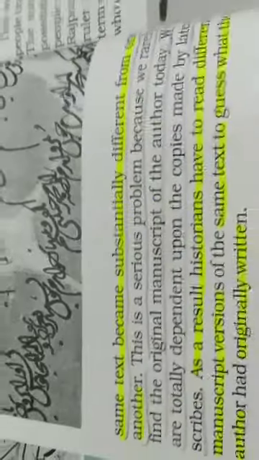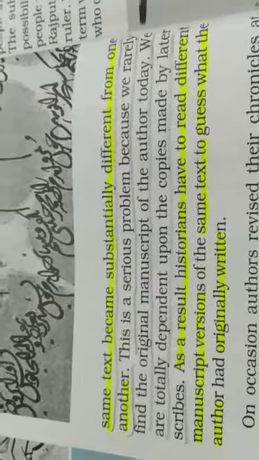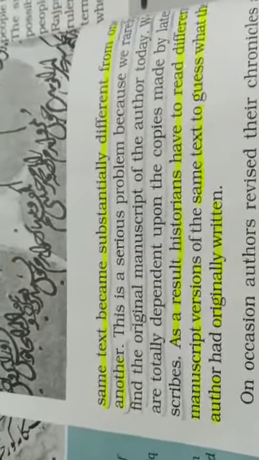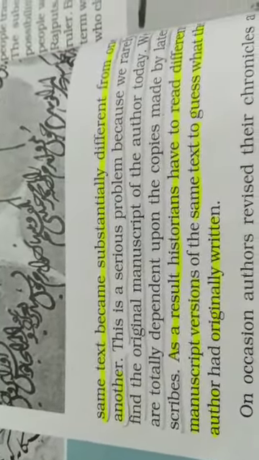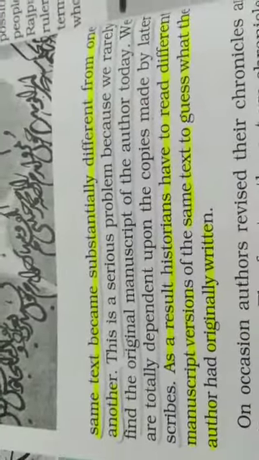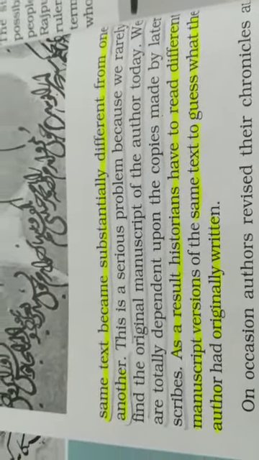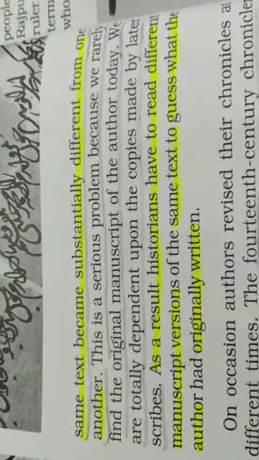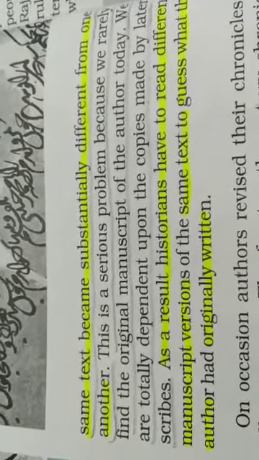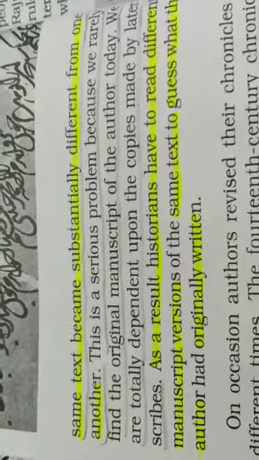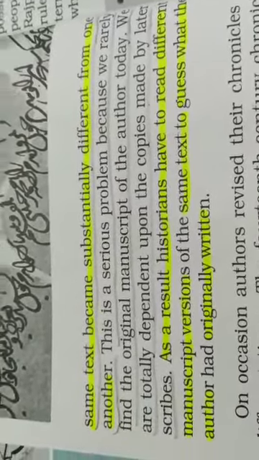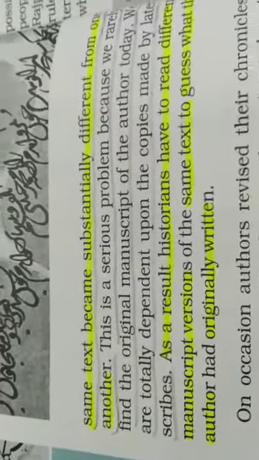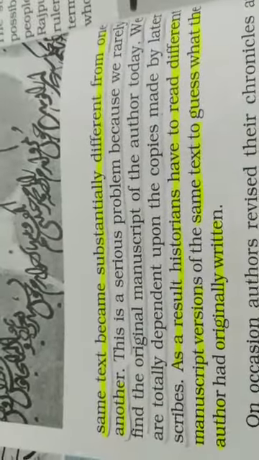So in this way we found that some textbooks partly became different from another, and this is a very major problem, because in the present day we are unable to get the first manuscript, the first written material. So we will see the book which was written last. So it might be that what is written in this book, which is written in the present day, is not the original words written by the original writer or the writer during his time.